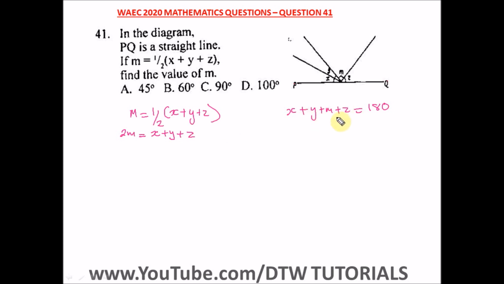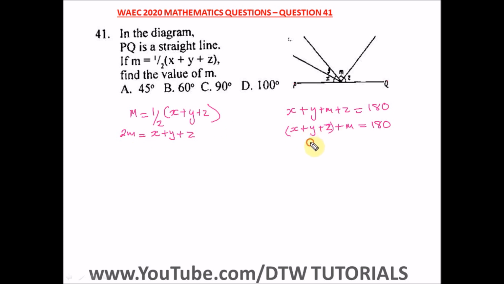Here we can rearrange this as x plus y plus z, plus m is equal to 180. Now we know that x plus y plus z is 2m, so we substitute all this as 2m.